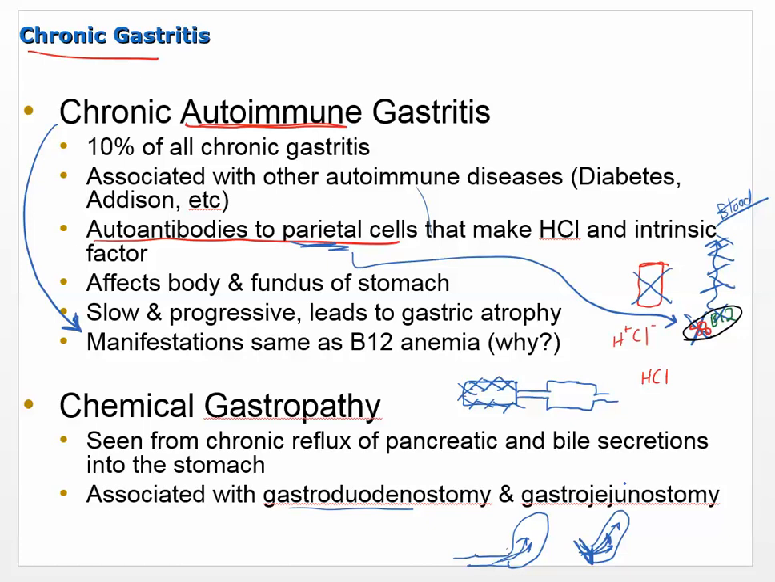And so you see something like, this is what this is saying, chronic reflux of pancreatic and bile secretions. Those things are supposed to be separated. Those things are supposed to be excreted into the small intestine. They're not supposed to reflux back up into the stomach. So when they do, that can also cause a gastritis. So that's less common, but it can happen.